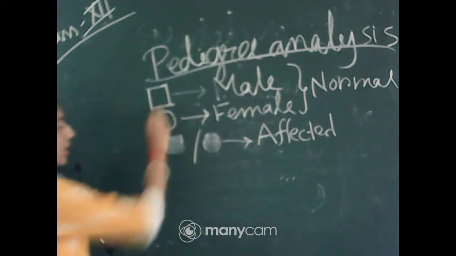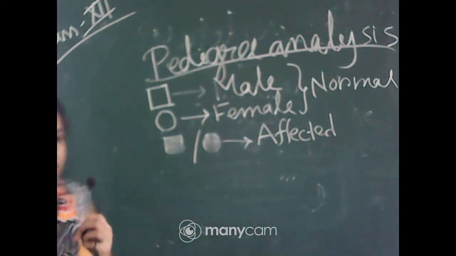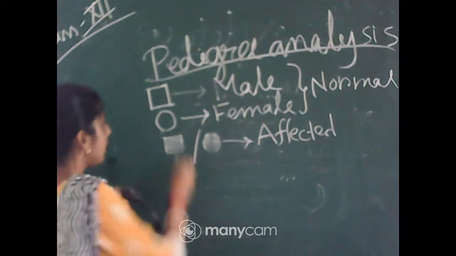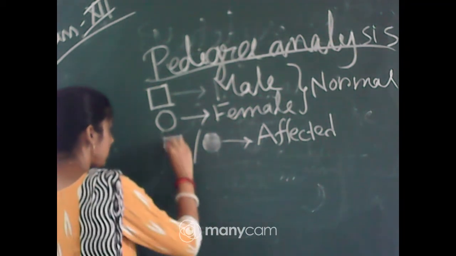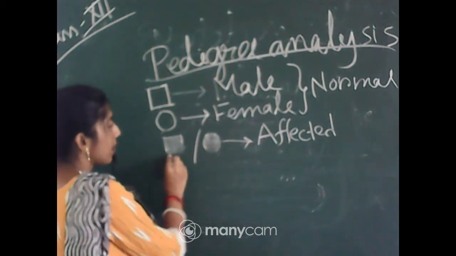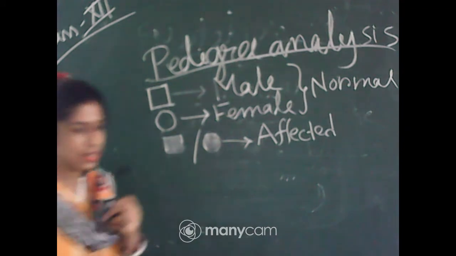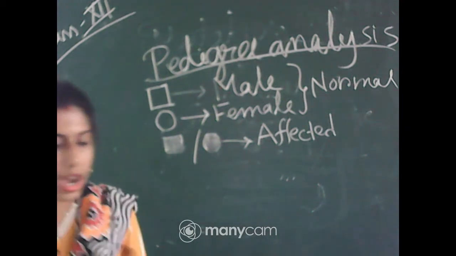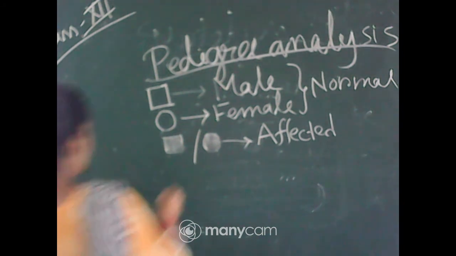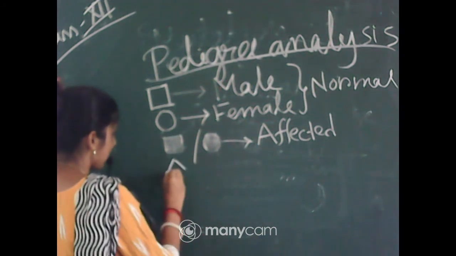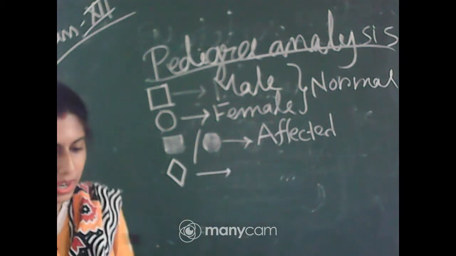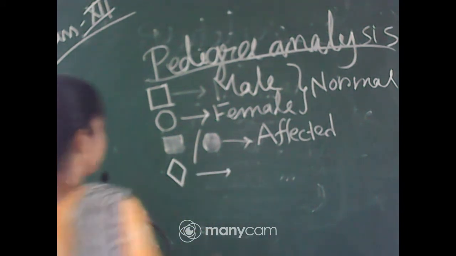This is the sign for normal male and this is the sign for normal female. If we draw like that, then it will be considered as affected male and this one is affected female. Now if I draw like that, this indicates sex unspecified.